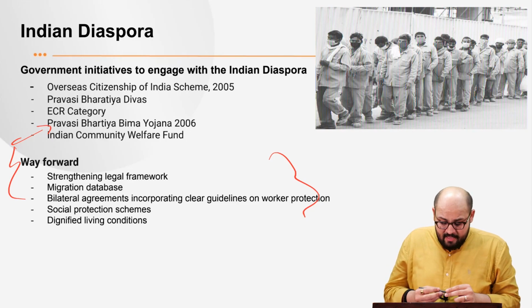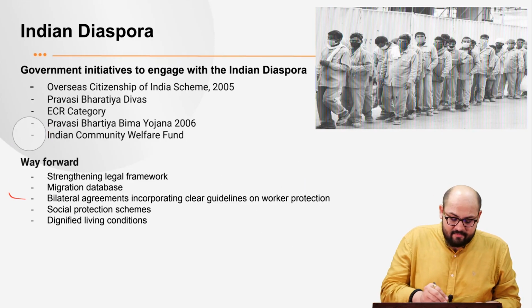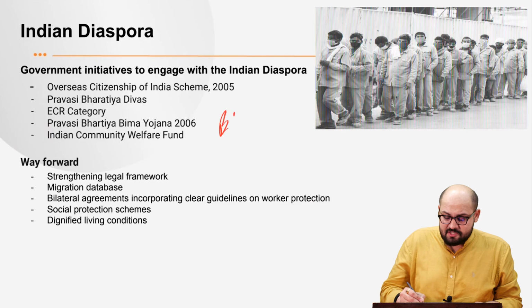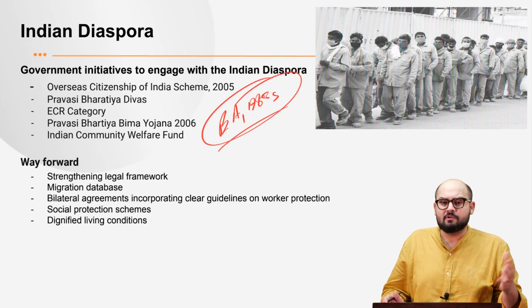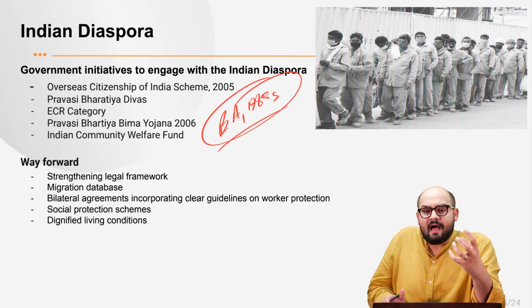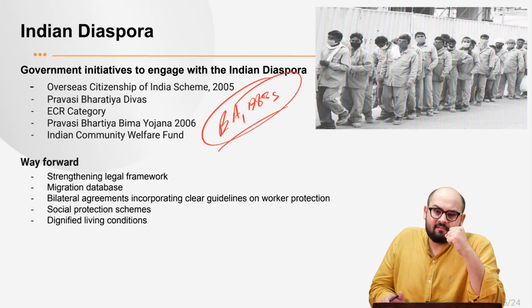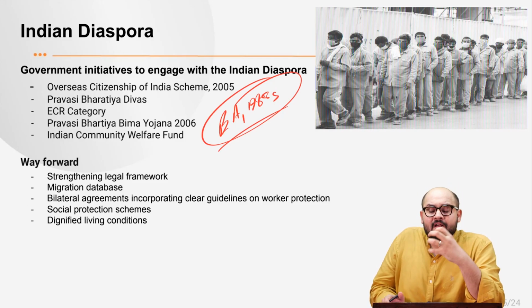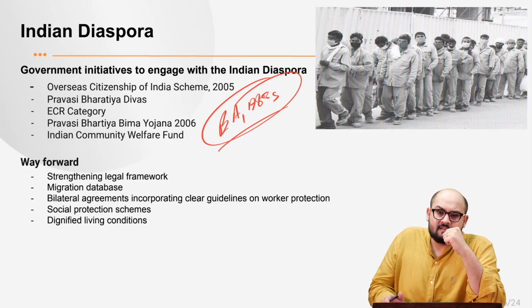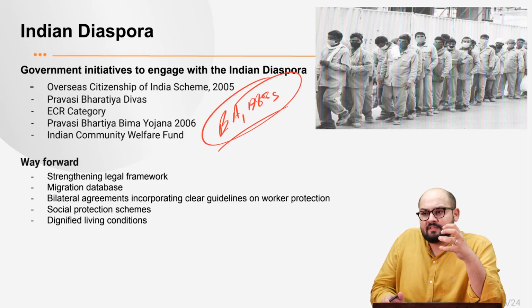The first is that we need to strengthen the legal framework. We have the Immigration Act of 1983, right? This is almost 40 years old. We need a more robust legal framework, which is more aligned to the interest of these workers, and not to the interest of what the governments of those host countries think, right?